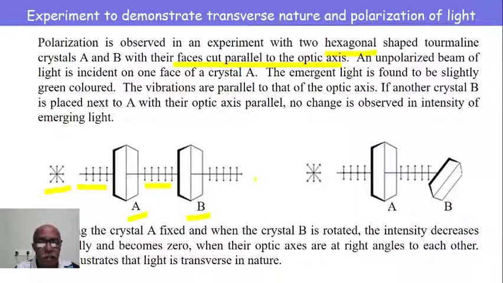At a particular stage, light coming out of B will be completely stopped, when the two axes are perpendicular to one another.